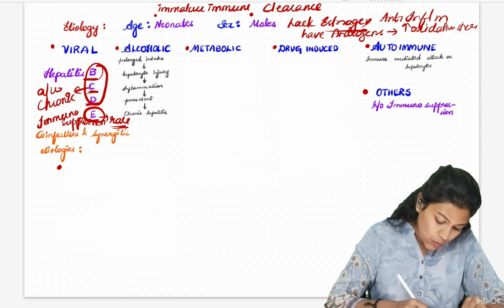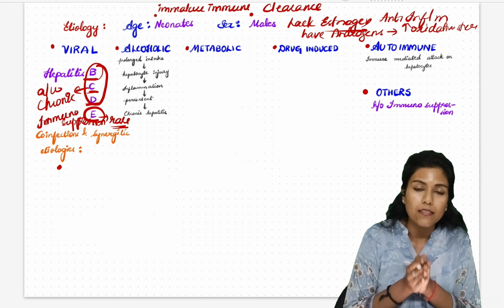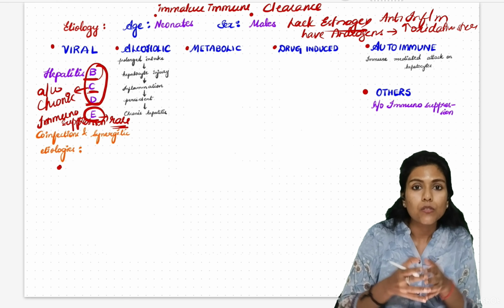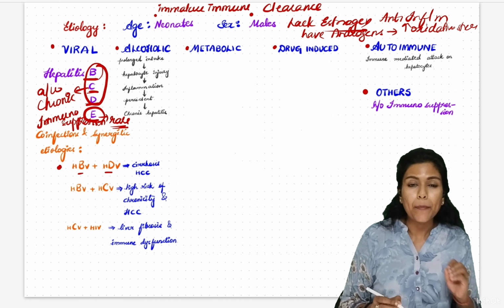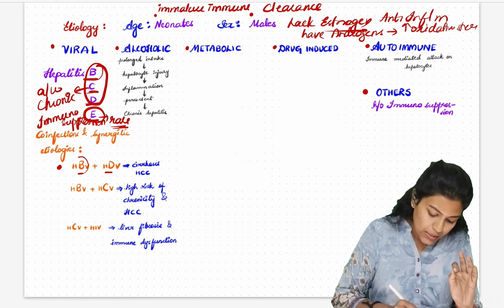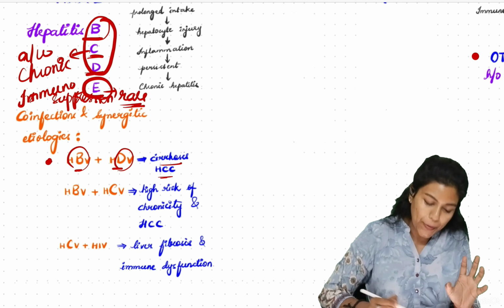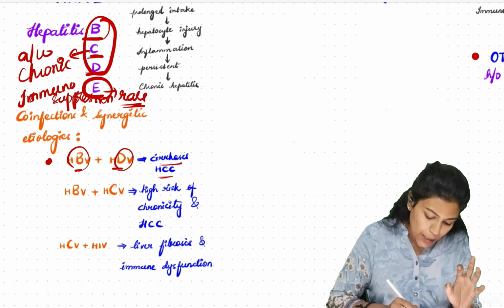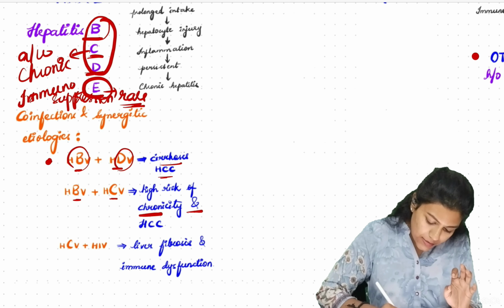And there are co-infections and synergistic etiology. Co-infection means two viruses coexist, and synergistic means infection with the other virus will add as a catalyst to the ongoing infection. For example, hepatitis B and D. Hepatitis D is a virus that is dependent on B. So whenever there is a co-infection with B and D, they may progress to cirrhosis and hepatocellular carcinoma. BD will cause cirrhosis and HCC. Whereas hepatitis B and hepatitis C are associated with high risk of chronicity and HCC.